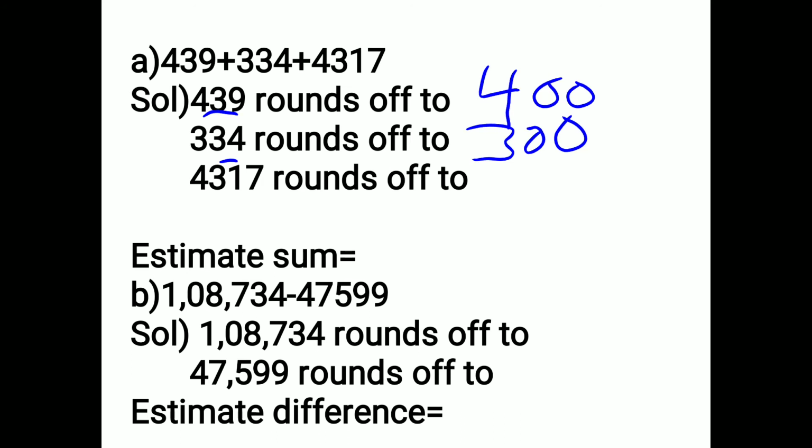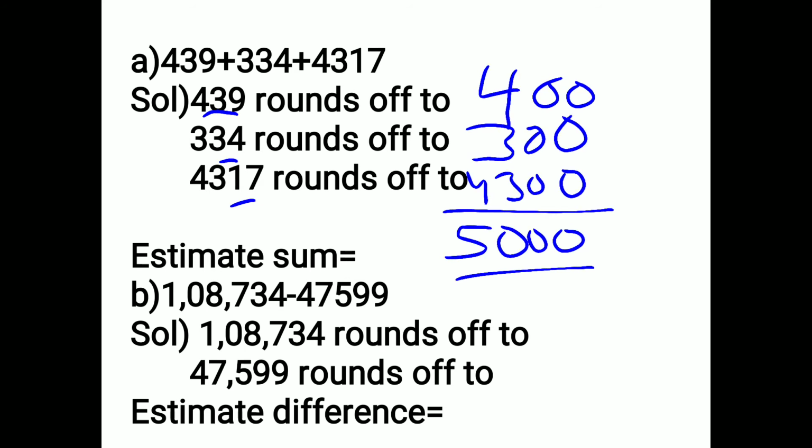So we will see the tens place only. So this 3 also remains as it is. You have to plus them and the answer will come 5,000. Clear? In B part, which place do you have to do? 100 place only, because it is written there. When it is written, you have to do the 100 place only. Now the tens place number is 3. So this 3 is smaller than 5. So what do you do? You will not change the 100 place number. So 7 will remain 7. So you write 108 as it is and 7 also. And after that all the numbers become 0, 0.